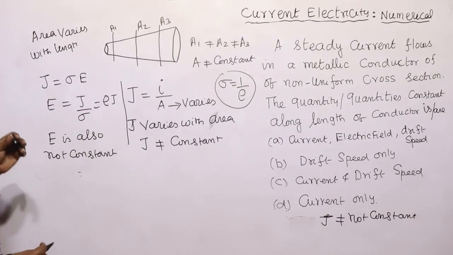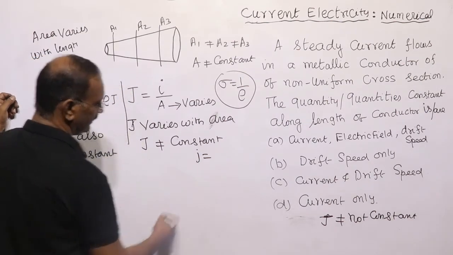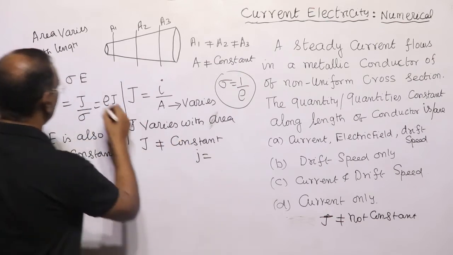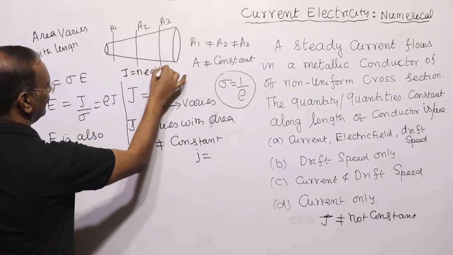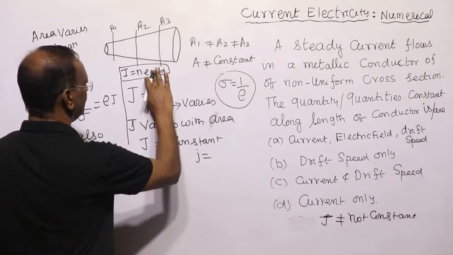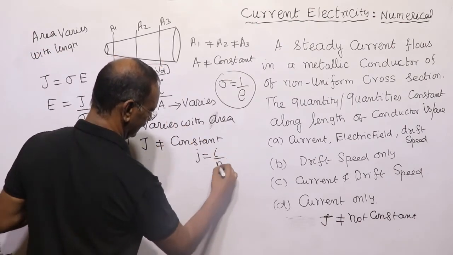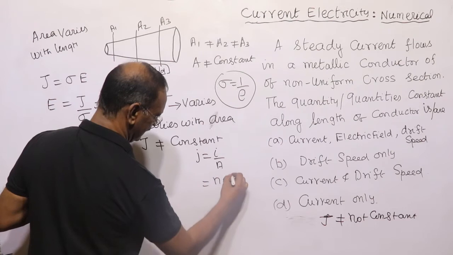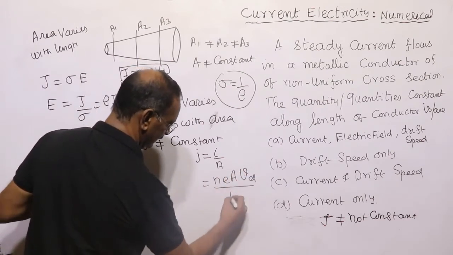Now let us talk about drift velocity. What is current density? J is equal to I by A, where I is equal to NEAVD, where A stands for area. J is equal to I by A is equal to NEAVD divided by area.